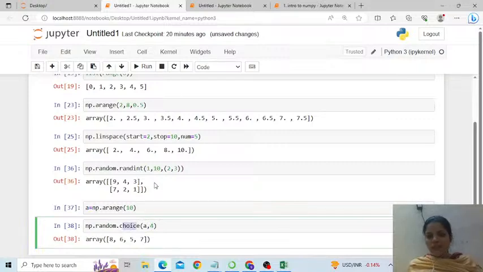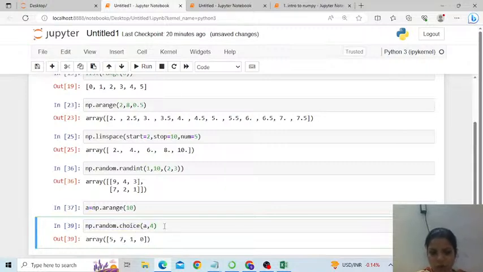Say why didn't we use random integer here? Because I never wanted to give a suitable range. I want to choose something randomly from a given set of data. I don't want to choose anything randomly from a range. I want to choose something from a given set of data. So in that case, we make use of choice. Choose from list A or array A, 4 numbers or 4 entities. Is that right? So it has chosen 8, 6, 5 and 7.